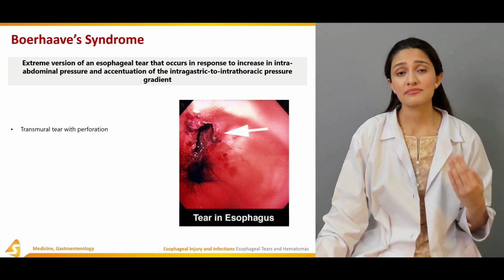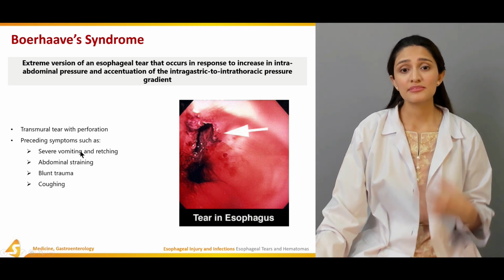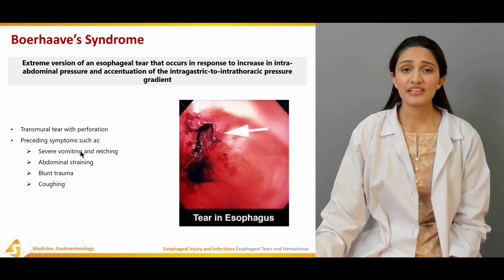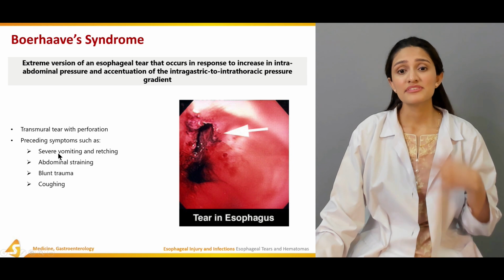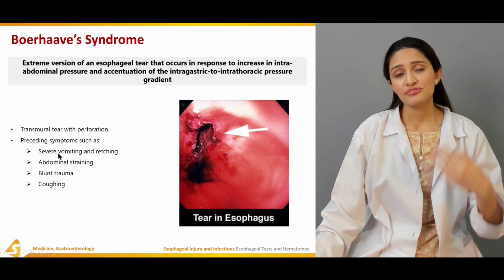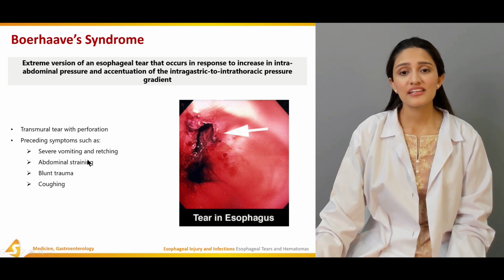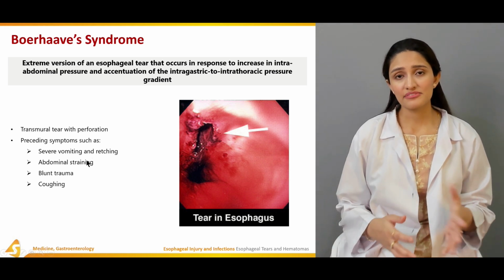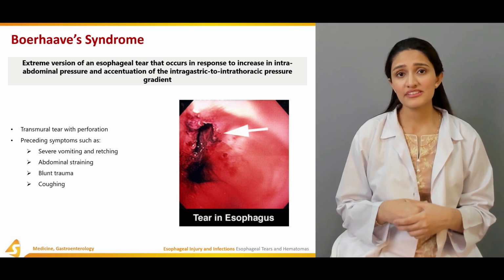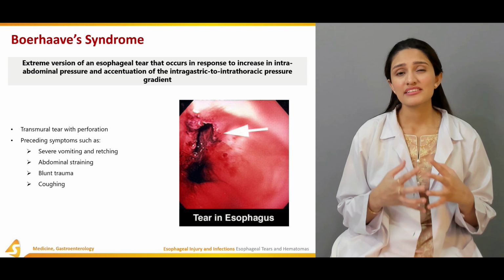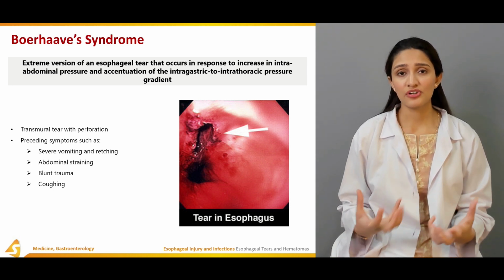This causes heavy blood loss. The preceding symptoms that cause Boerhaave syndrome are severe vomiting and retching, which cause forceful vomiting effects. Other than that, abdominal straining, like we've mentioned in Mallory-Weiss syndrome. Blunt trauma can also cause this perforation, and severe coughing, which causes an increase in the intra-abdominal pressure, can cause Boerhaave syndrome.